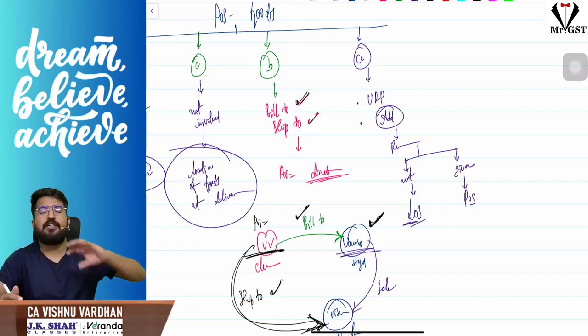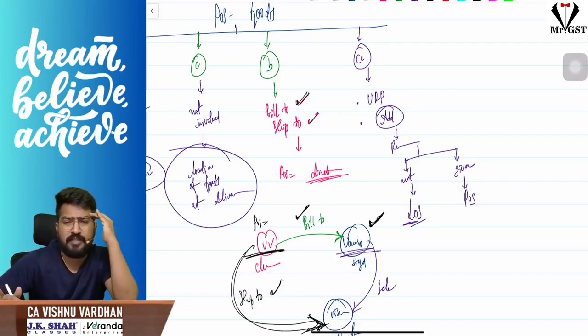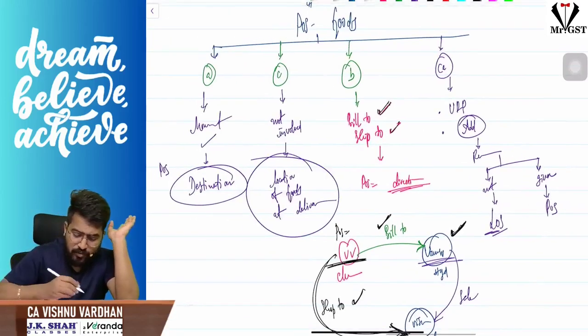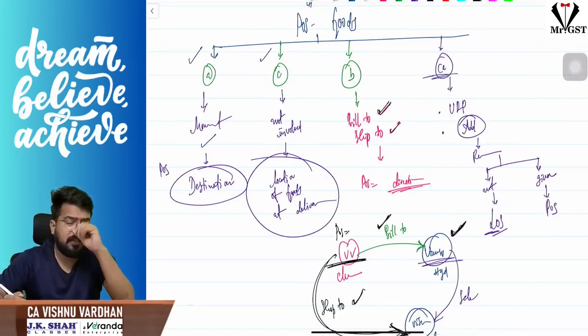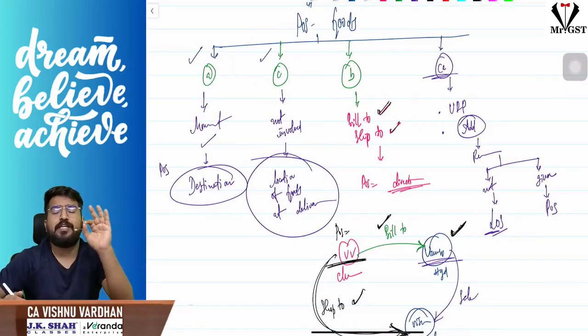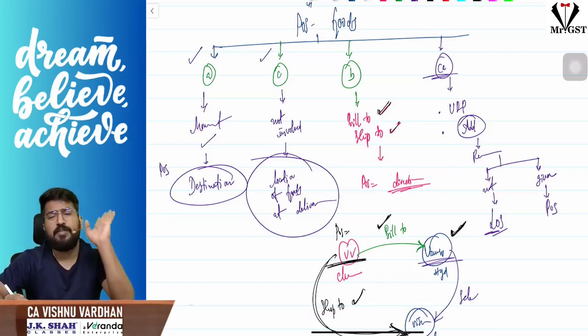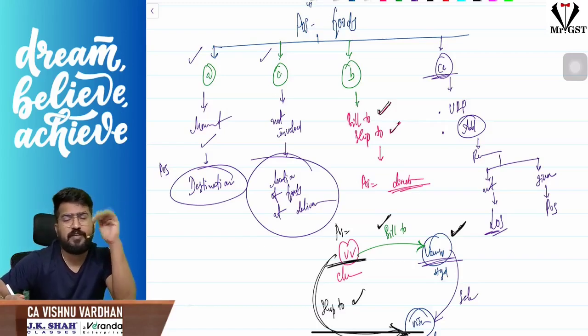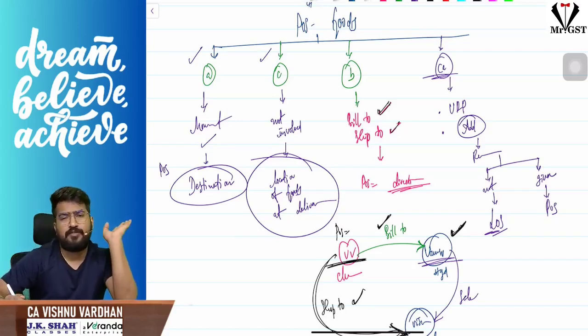That means I am selling something to an unregistered person. So what is the place of supply in that case? I will not check now clause A or clause C, because clause CA has a non-obstante clause. You need not verify clause A and C, whether movement is involved or not involved. You should see only, sir, what is the address of that recipient, what he is giving, what you are recording in the invoice. That address will be the place of supply. Okay, if the address is not given, if he is not giving the address, then the location of the supplier itself will be the place of supply.